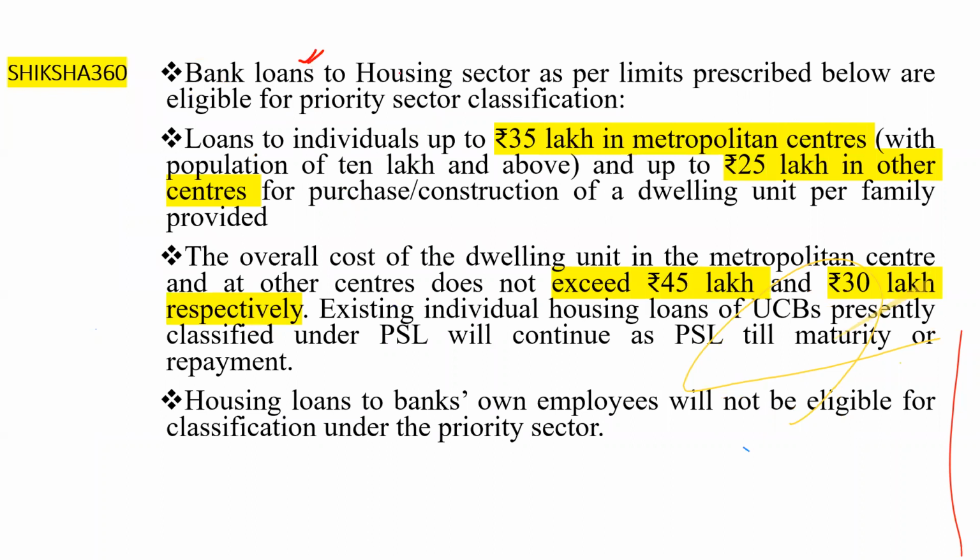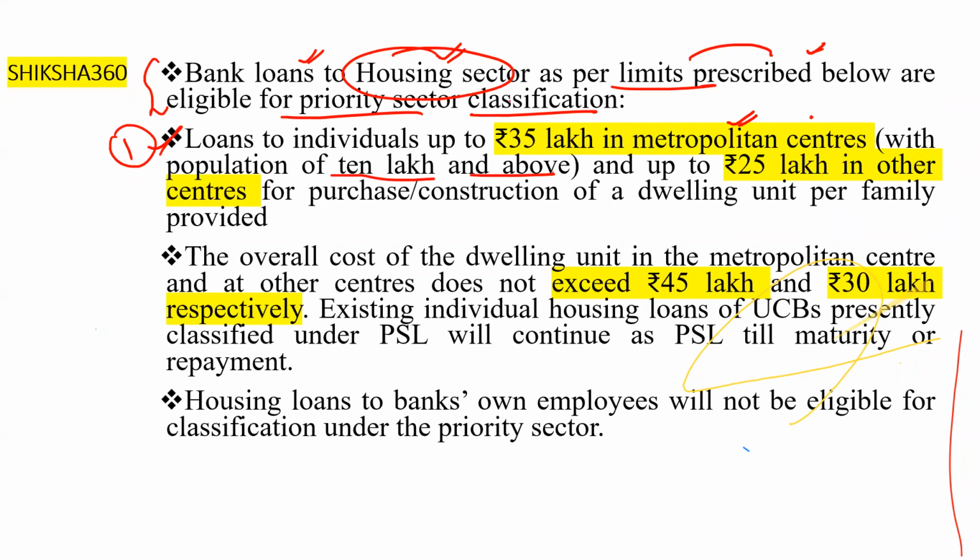Now let's discuss as per the circular. Bank loans to the housing sector as per limits prescribed below are eligible for priority sector classification. First, loans to individuals up to rupees 35 lakh in metropolitan centers, which are those with a population of 10 lakh and above, and up to rupees 25 lakh in other centers, for the purchase or construction of a dwelling unit per family.